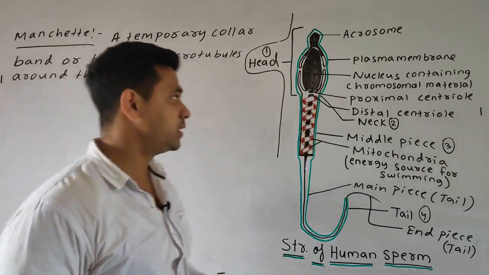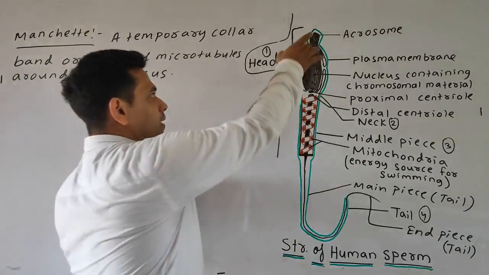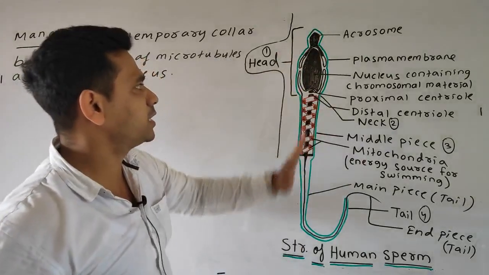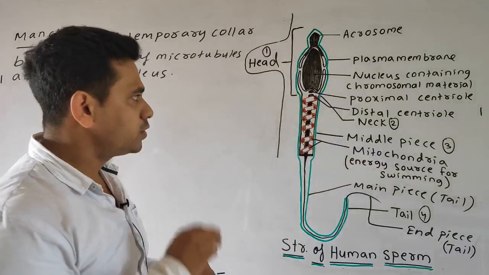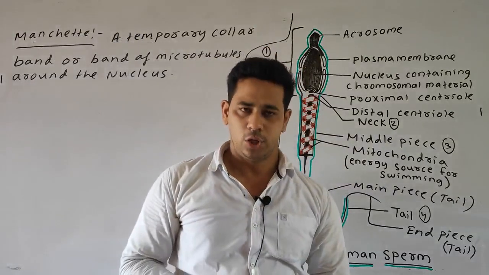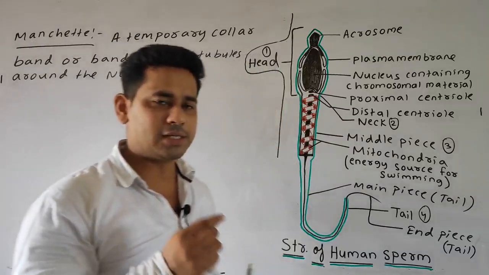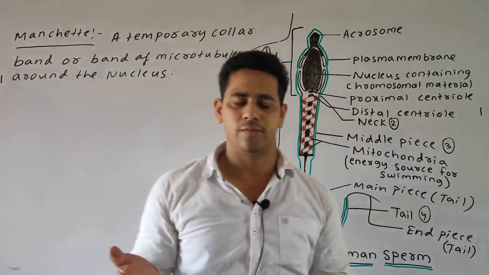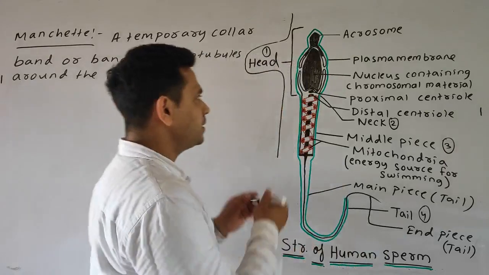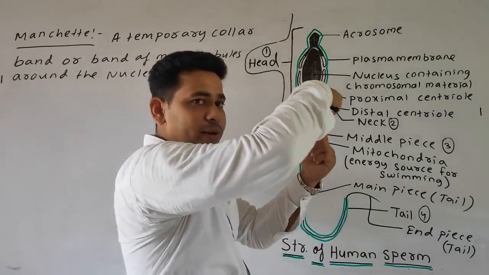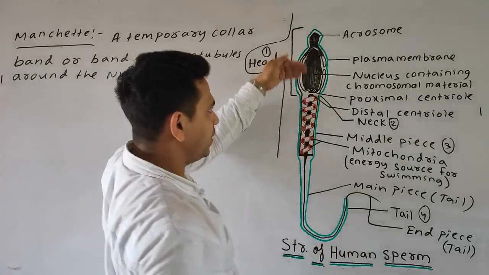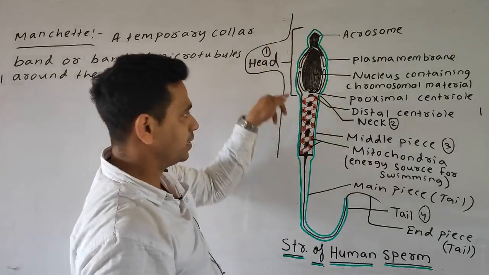Simply you can see here, students, it resembles a spoon-like structure, having the head region and the middle piece and the tail. During the synthesis of the human sperm, for some time the microtubules, which are various organelles, form a surrounding, a temporary collar-like structure just behind the nucleus, or just behind the head region.